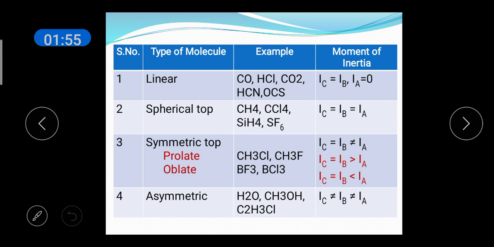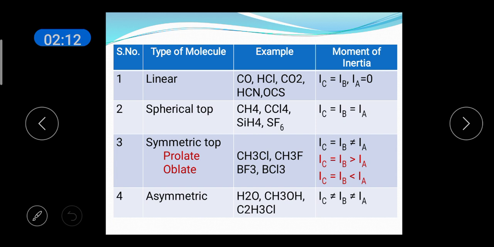Next type is spherical top molecules. Example: CH4, CCl4. The moment of inertia of the molecules about the three principal axes are all equal. IC is equal to IB, which is equal to IA.